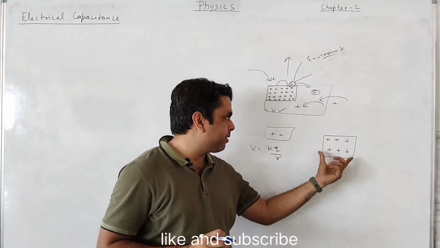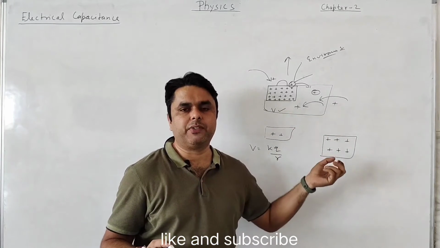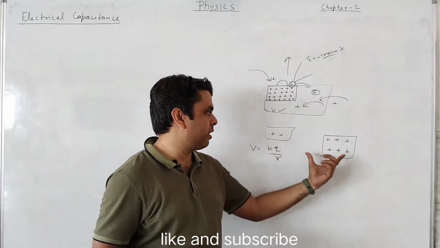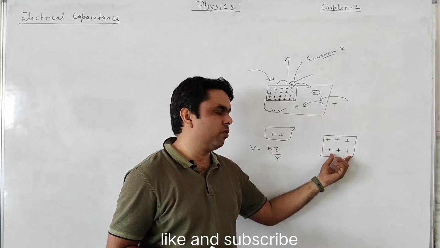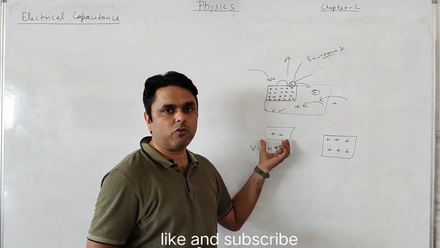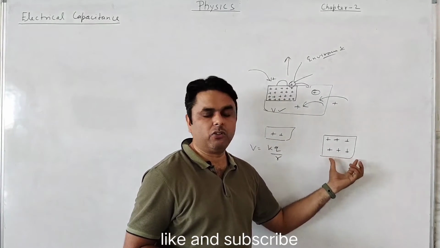If the bag is larger, it can hold more charge, so it has a higher capacity. Similarly, a larger surface can hold a larger amount of charge, and a smaller surface holds a smaller amount. The capacity of a smaller surface is less than that of a larger one.